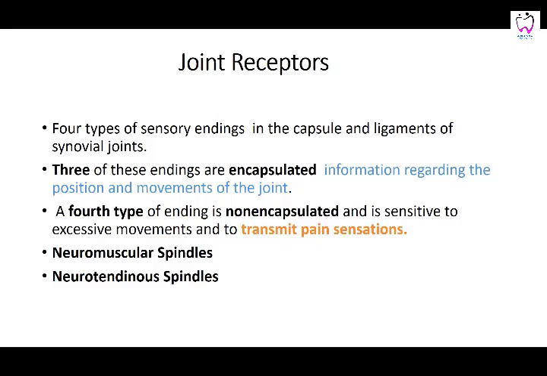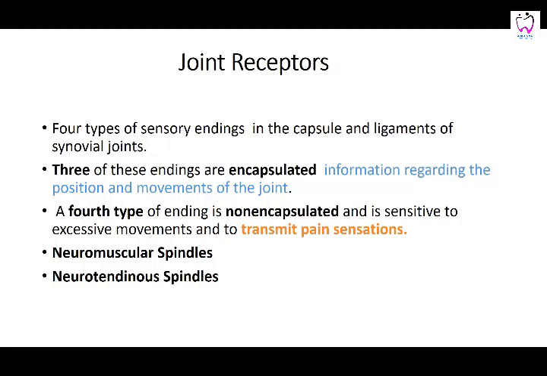Then you have these receptors which are present in the joint. They tell you the movement of the joint, and these are the encapsulated type. The information regarding the position and movement of the joint, whether your leg is bent or straight, whether your eyes are closed or open, is going to be told by these proprioceptor fibers.